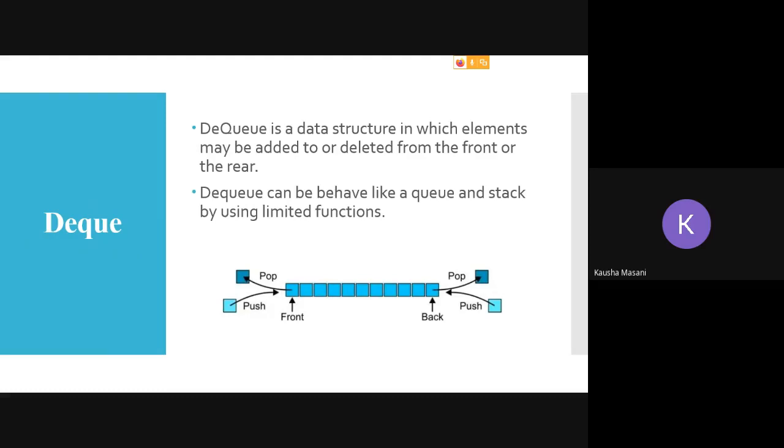See, you need to keep this diagram in mind. Okay. You can add and delete from front and rear both. Okay. And it is going to behave like your queue also, and it is going to behave like your stack also in the operations, but not exactly how the increment is happening in your stack and queue. Fine. So that is what you have to keep in mind.